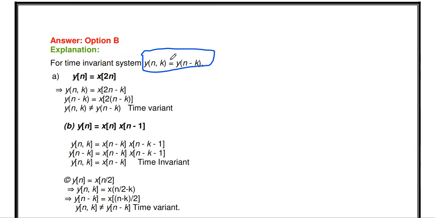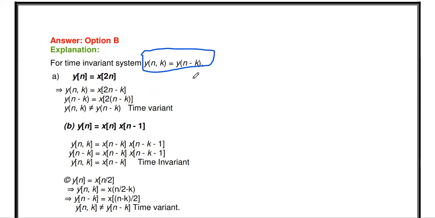Here, y of n comma k means we apply the delayed input to the system and get one output. y of n minus k means the original output shifted by k seconds.